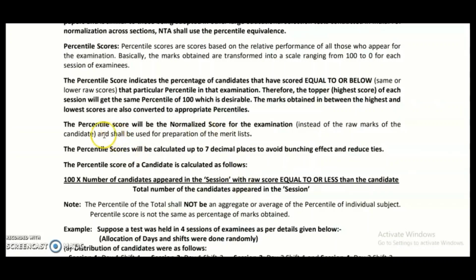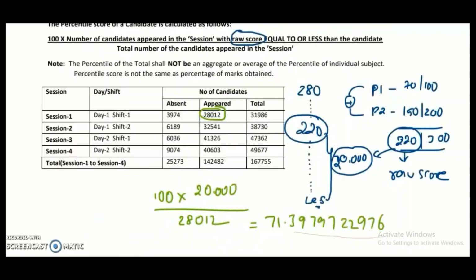Why do we have to take this many decimal values? If you observe the information bulletin of the NTA, the percentile scores will be calculated up to 7 decimal points to avoid bunching effect and reduce ties. So to reduce the ties among different candidates, we take 7 decimals, that means 1, 2, 3, 4, 5, 6, 7. The score can be taken up to here, so it is 71.3979722. This is the percentile you got.